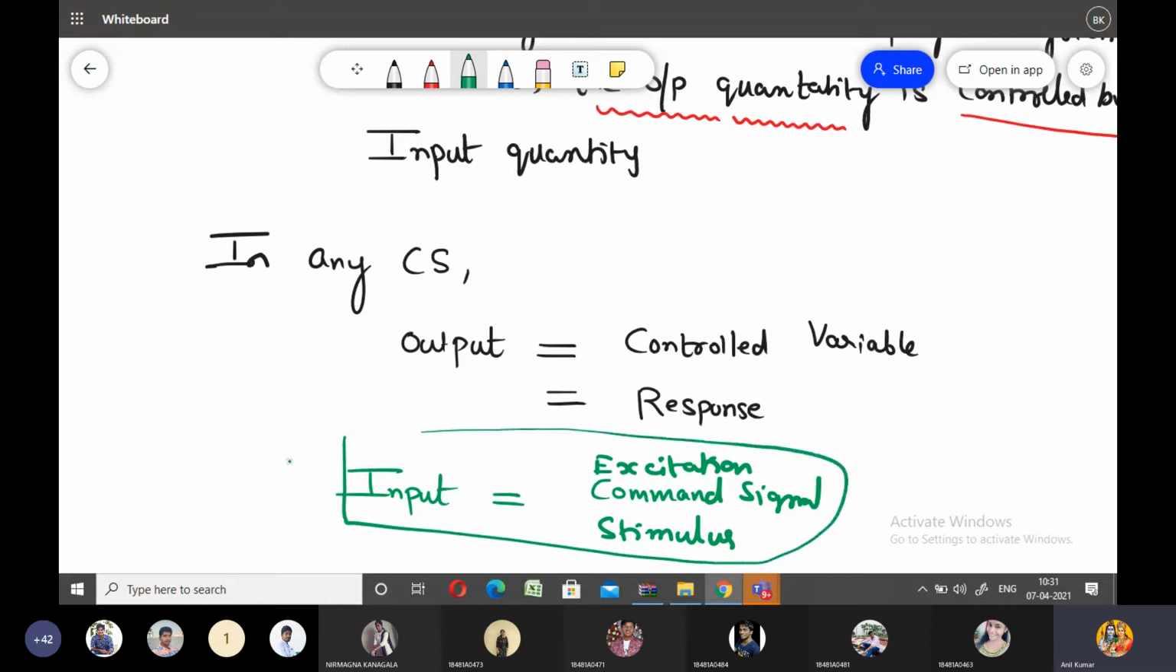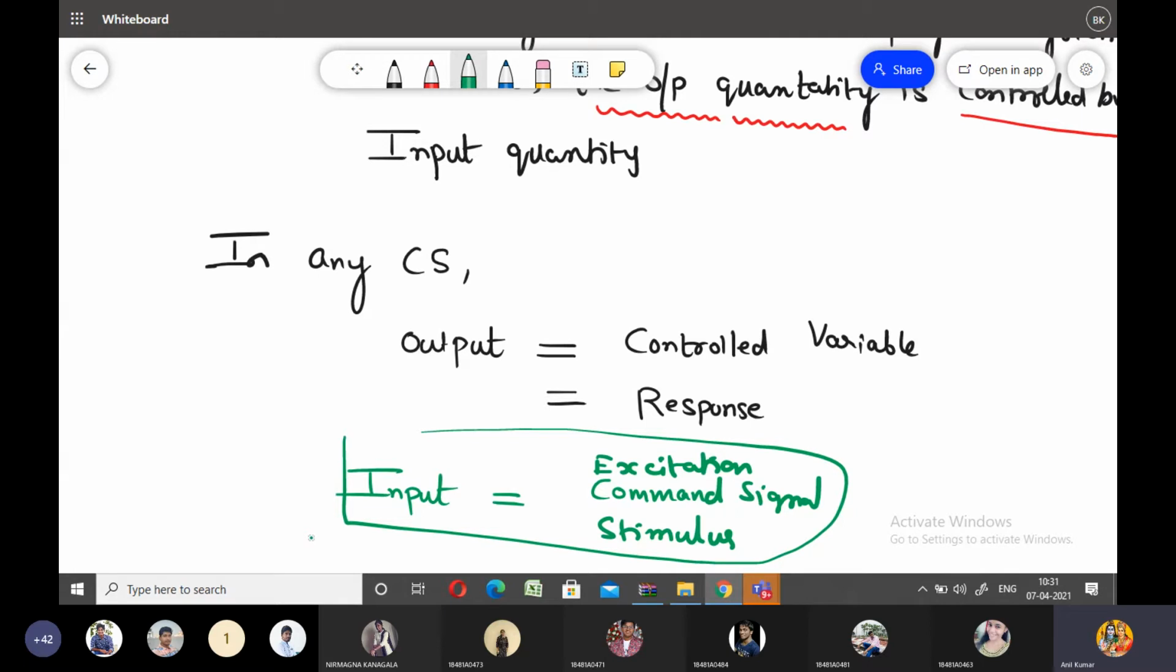Excite the system, or input the system. If you give the excitation to the system, then you may obtain the response at the output of the system. So the input signal is also called excitation, the input signal is also called command signal, and the input signal is also called stimulus signal.